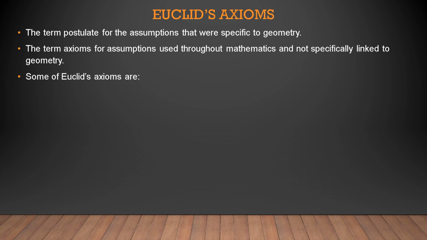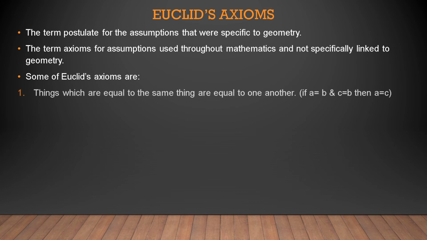So axioms can be used anywhere in mathematics. They are generally taken as universal truths. Some of Euclid's axioms, there are 7 of them, are stated here. Things which are equal to the same thing are equal to one another. That is, if A is equal to B and C is equal to B, then A is equal to C.